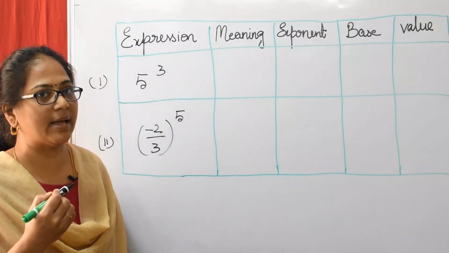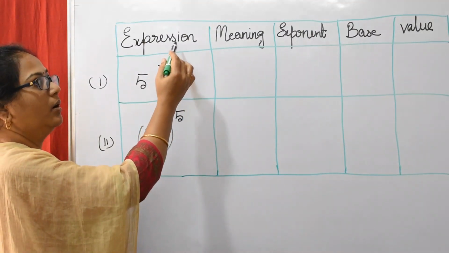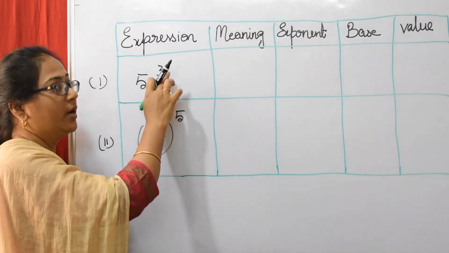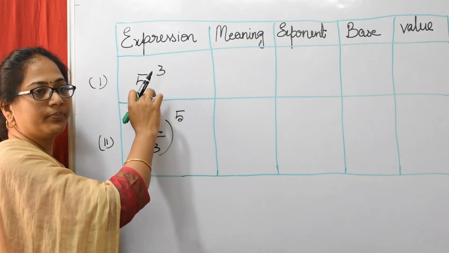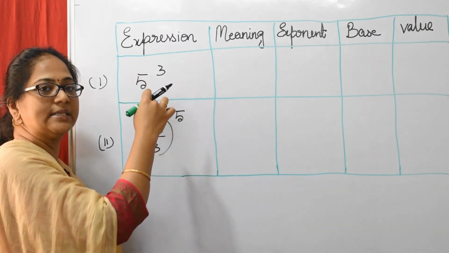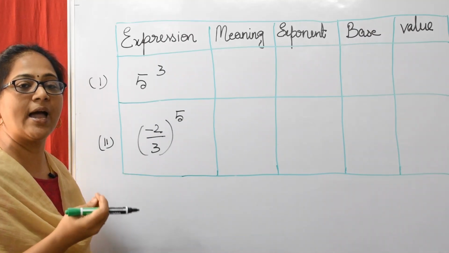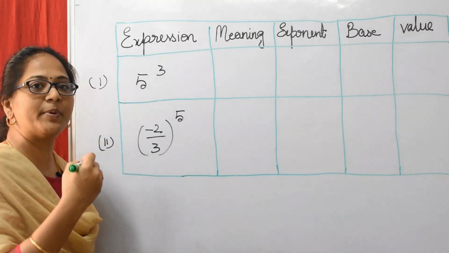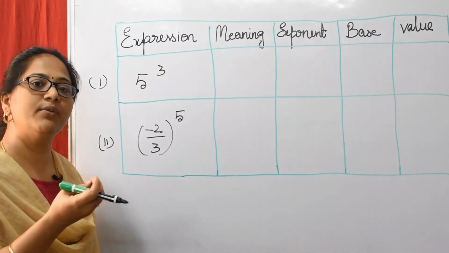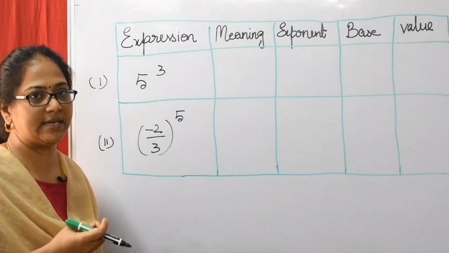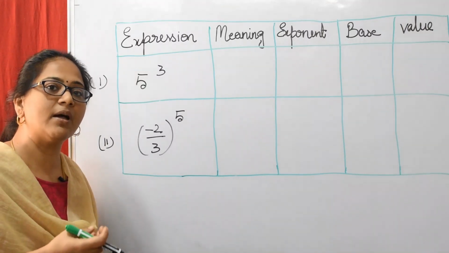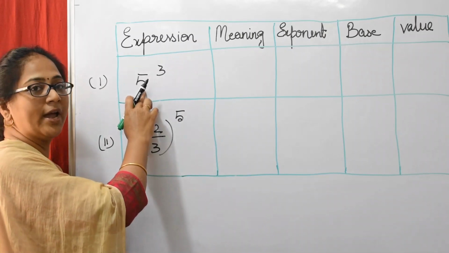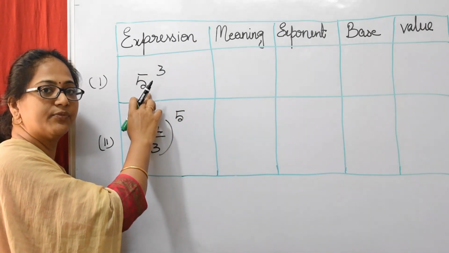Students, now let us see example 1. What is the meaning of 5 cube? If the power is 3, we can say it as cube, and if the power is 2, we can say it as square. Those are special names for 2 and 3. So now, 5 cube.